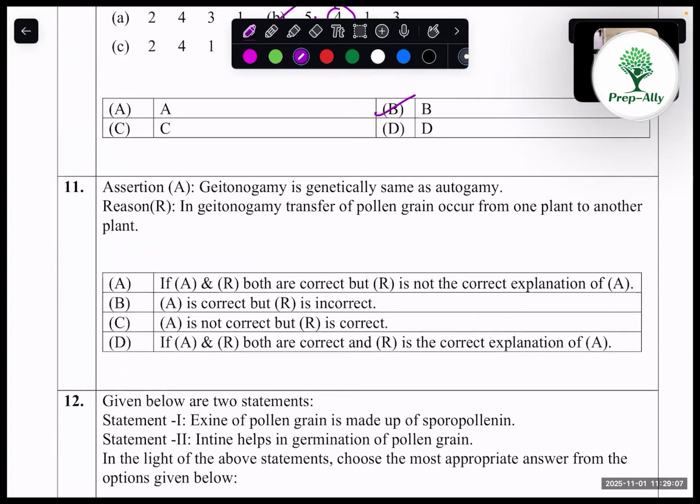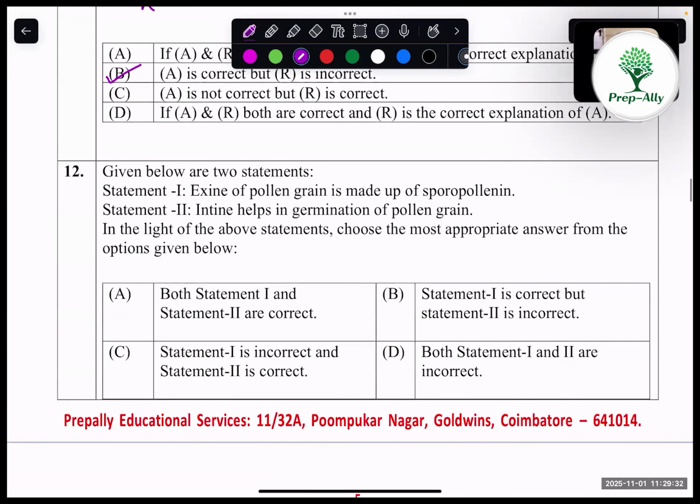Eleventh, assertion reason. Geitonogamy is genetically known as autogamy. Yes. In geitonogamy, transfer of pollen grain occurs from one plant to another plant. That is incorrect. It should be the same plant. So A is correct, but R is incorrect. Option B.